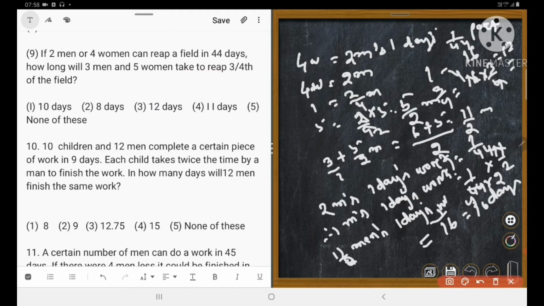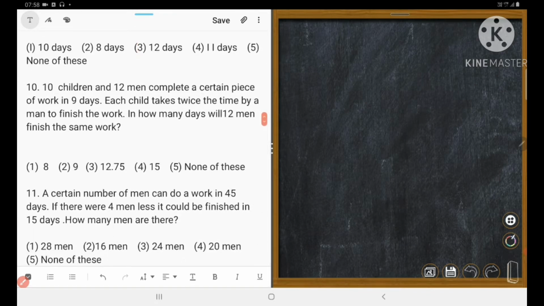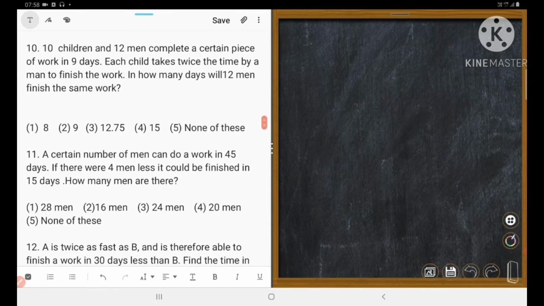Next, question number 3. 10 children and 12 men complete a certain piece of work in 9 days. Each child takes twice the time taken by a man to finish the work. In how many days will 12 men finish the same work? So 10 children and 12 men complete a certain piece of work in 9 days, right? Could you understand? Each child takes twice the time taken by a man.